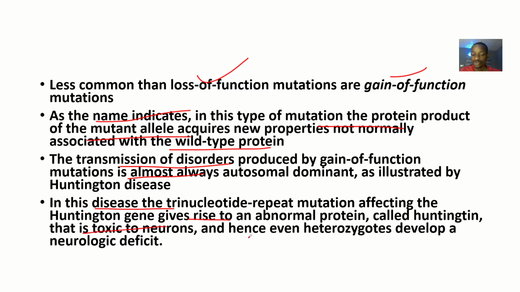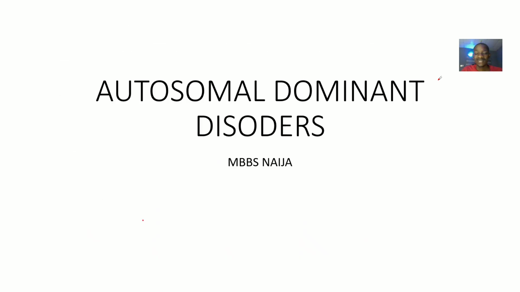This is toxic to neurons. Hence, even heterozygotes develop a neurological deficit. Gain of function doesn't really mean the protein gains a better function; it's the introduction of a new function, and this new function could be bad too. So, guys, that's it for understanding the concept of autosomal dominant disorders.